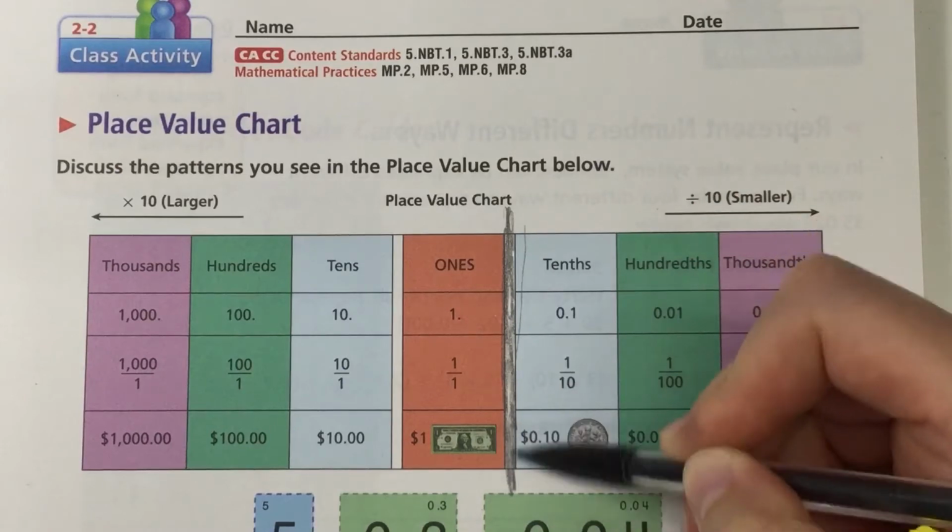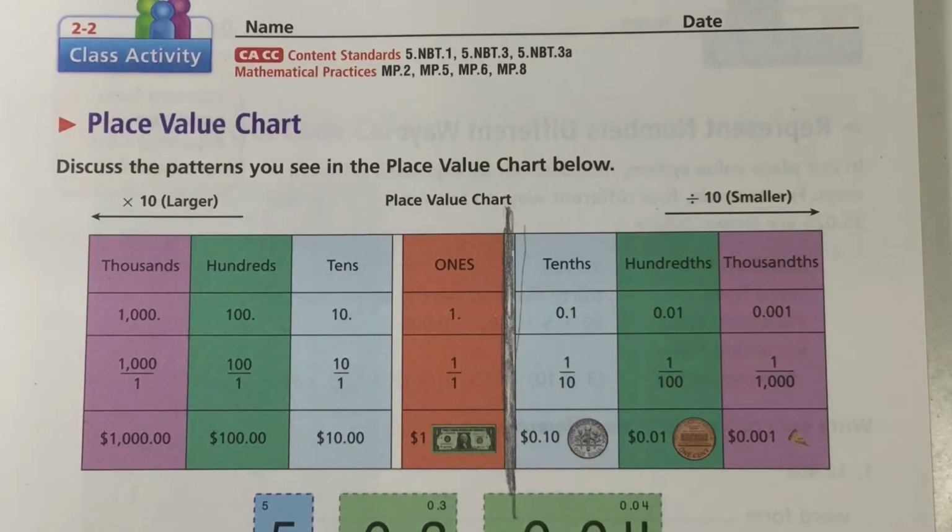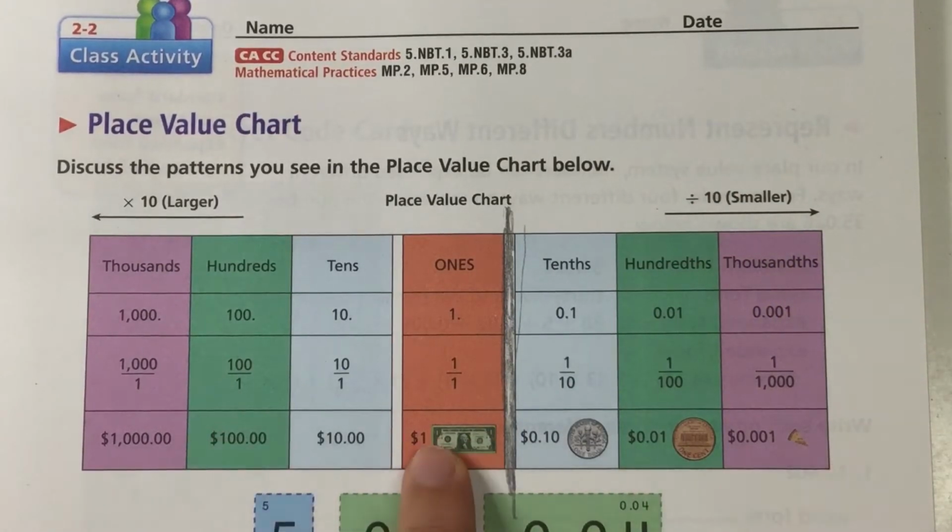So when you think about that, you can see that it's actually not quite symmetrical because we have a ones place, but we don't have a oneths place. And we discussed that in the last lesson.